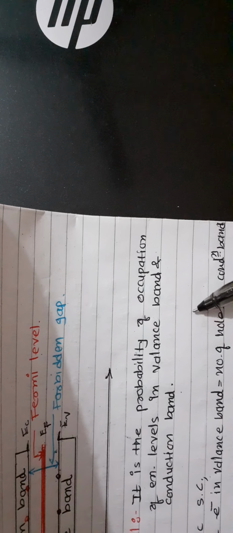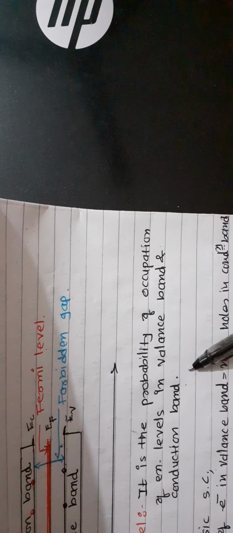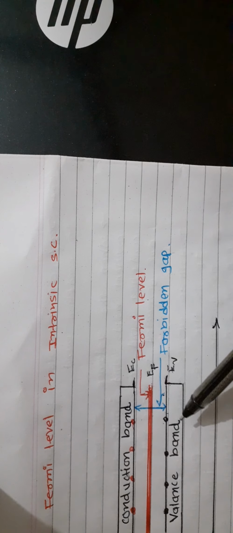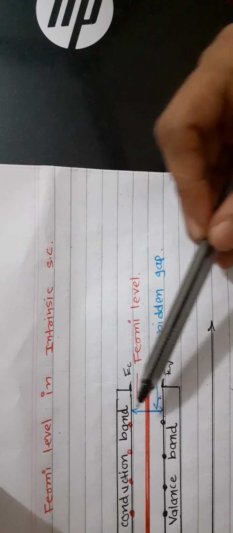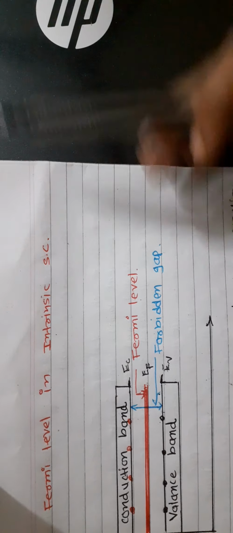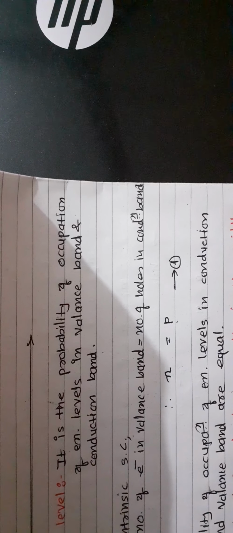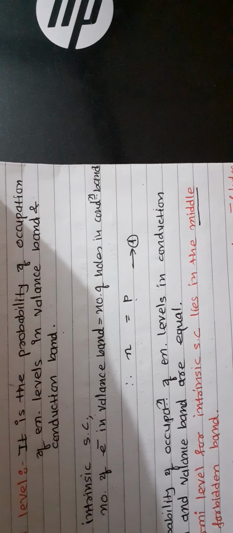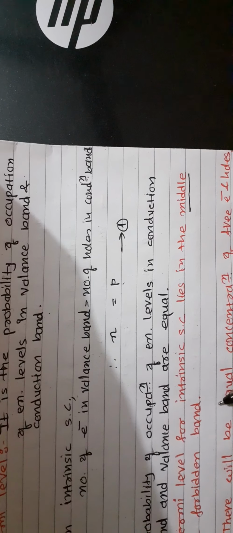So let's see the definition of Fermi level. It is the probability of occupation of energy levels in the valence band and conduction band. This is an intrinsic semiconductor, so the number of electrons in the valence band will be the same as the number of holes in the conduction band. I have shown here 4 electrons and 4 holes. So the probability of occupation of energy levels in the conduction band and valence band are equal. So the Fermi level for an intrinsic semiconductor lies in the middle of the forbidden band.